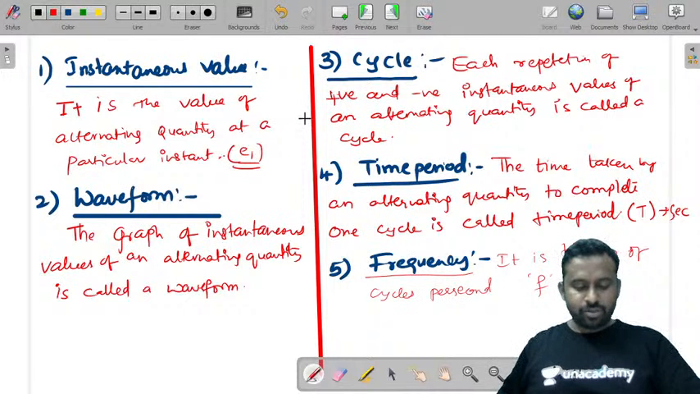To complete one cycle is called the time period. Very good.